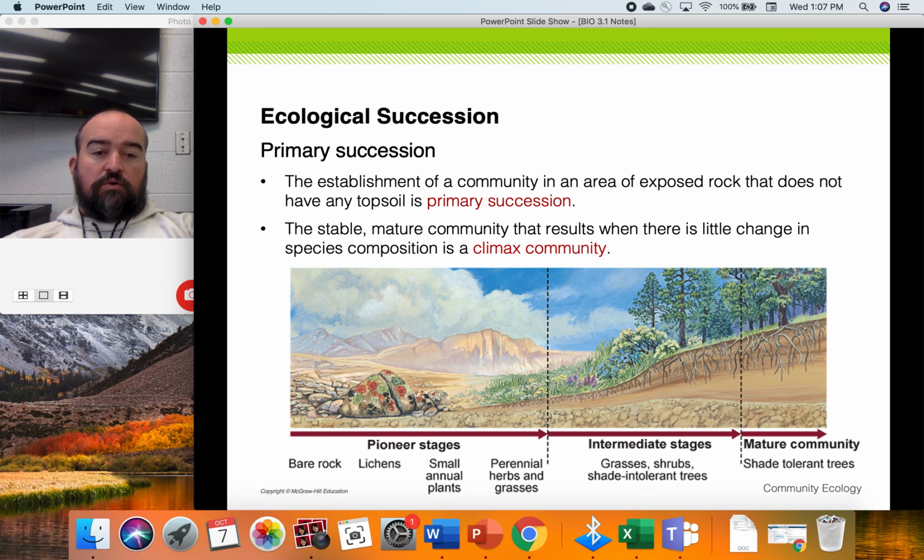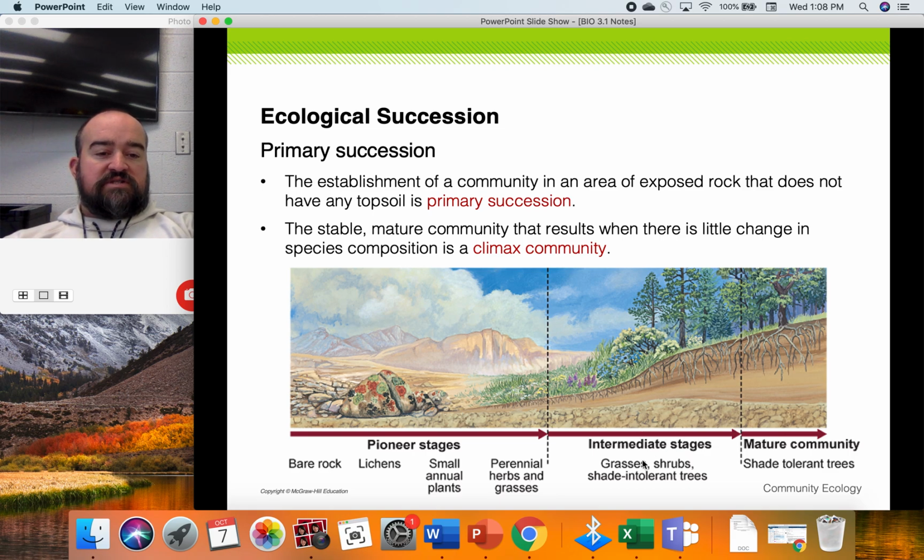The first species that come along are called pioneer species. The pioneers are the first ones to settle the bare rock. Things like lichens, things like mosses, and they lay down the foundation of what will become the soil in that area. And then over time, you can see the steps. It's very predictable. Lichens, mosses, small annual plants, perennial herbs and grasses. All of these are small herbaceous plants.